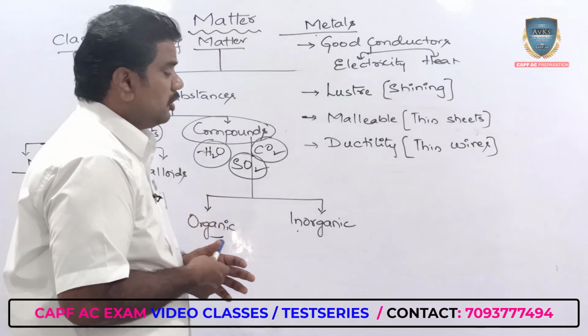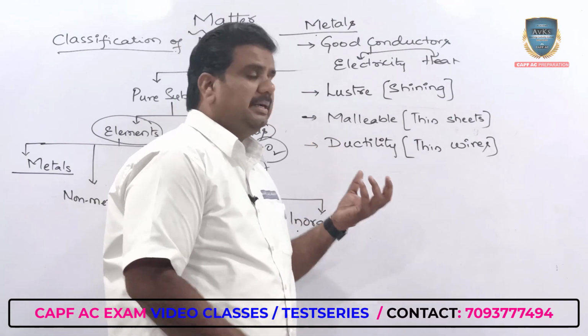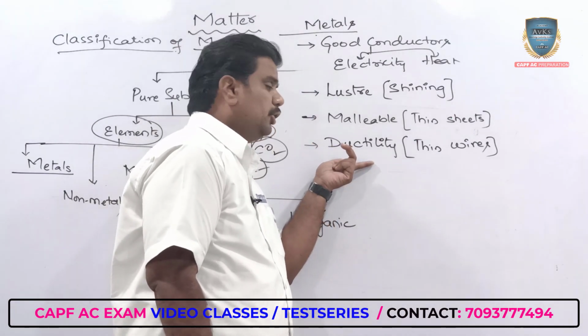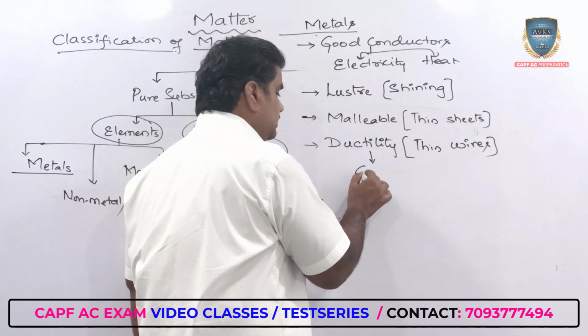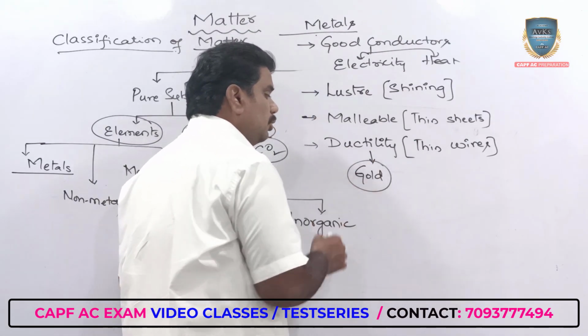In that case, you are able to convert a particular metal into thin wires. That phenomenon is what you call ductility. And gold is a material which has the maximum amount of ductility.